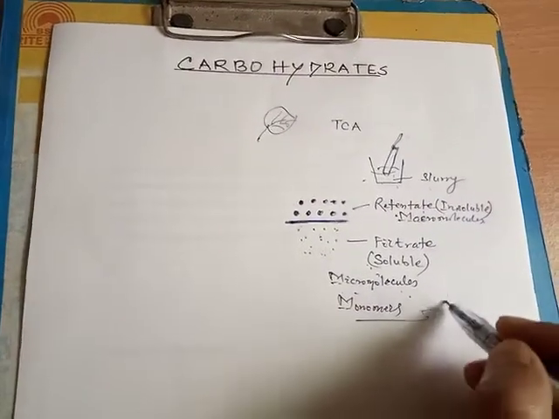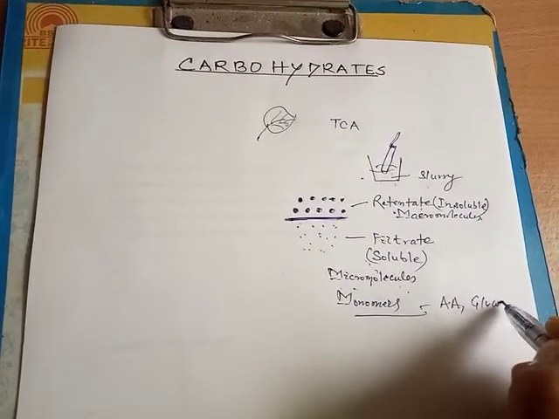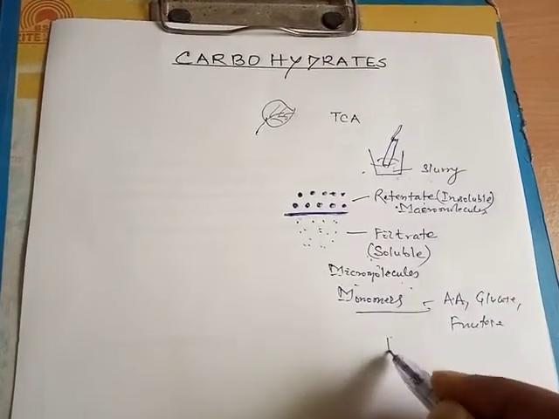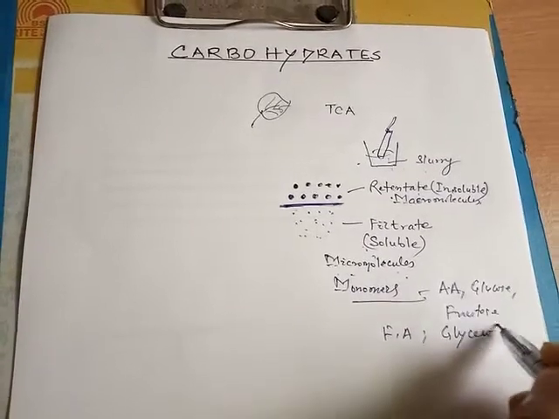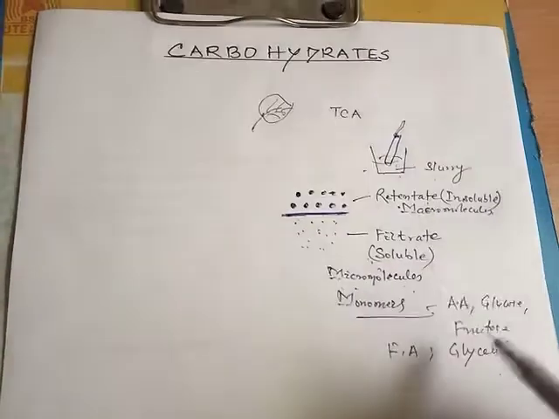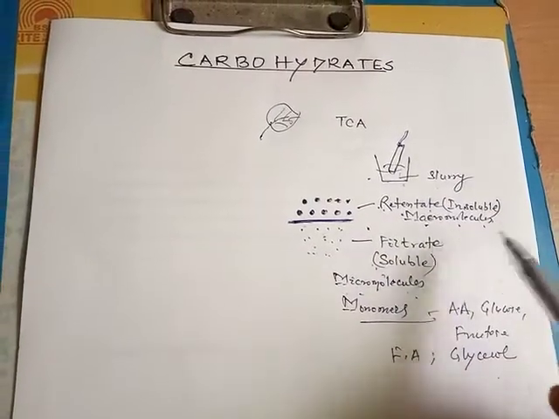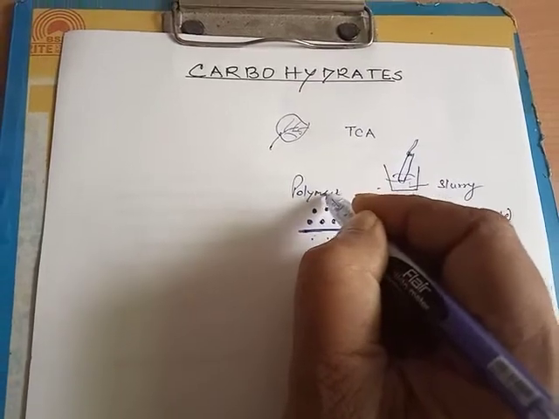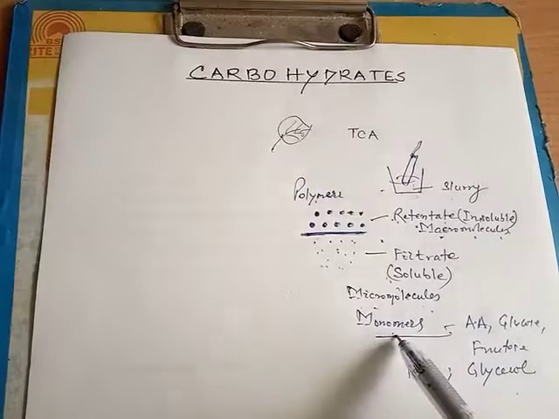like the amino acids, glucose, fructose, fatty acids, glycerol, etc. Whereas the retentate, in which macromolecules are present, contains the polymers, meaning they are the polymers of these monomer units.